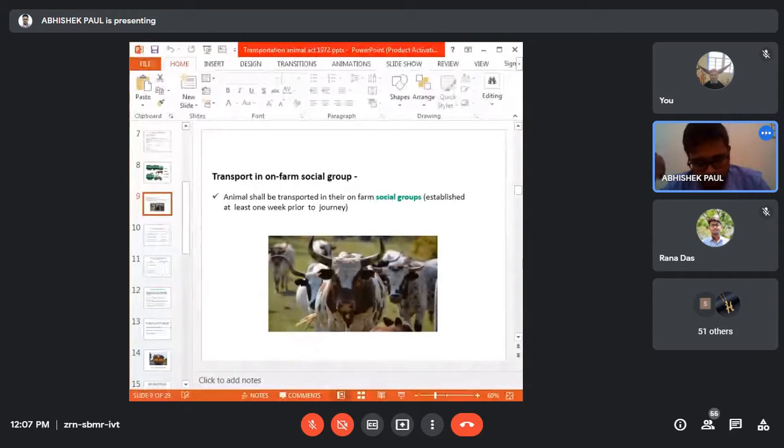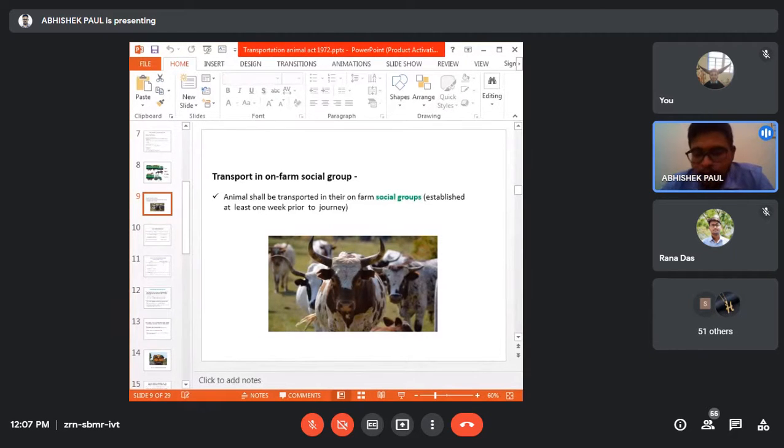So if you are transporting 2-3 animals, it is better to transport animals from a social group. If you transport 4-5 animals, one from this group and others from another group, and the animals do not know each other, then they will fight among themselves. To prevent the fight, it is better to transport animals in a social group.